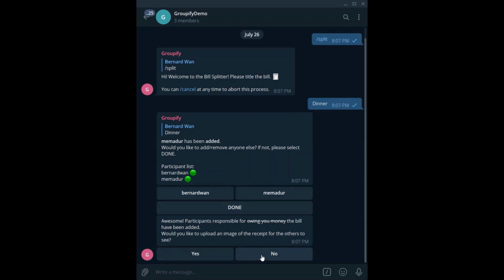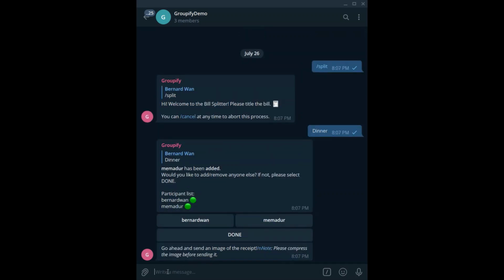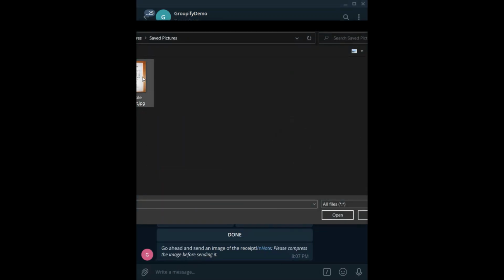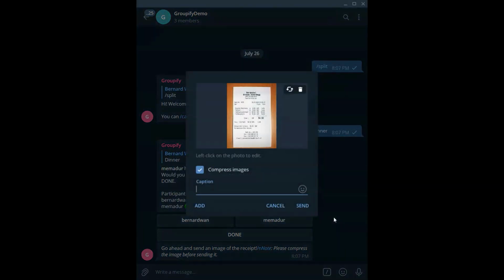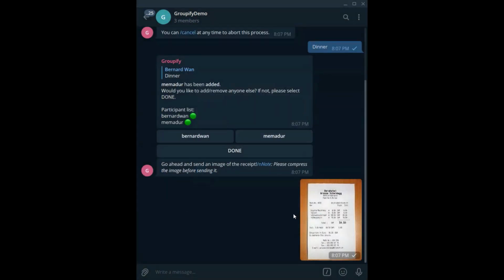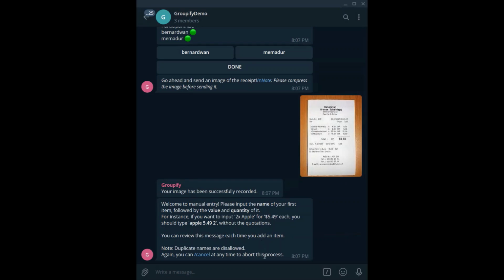The bot will then request if users would like to upload an image of the receipt. If yes is chosen, then the bot will later send an image of the receipt together with the amount owed to the respective users. Let us type yes here. We upload the receipt the same way you would upload any other image. After uploading the image, the bot will automatically start the manual item input.